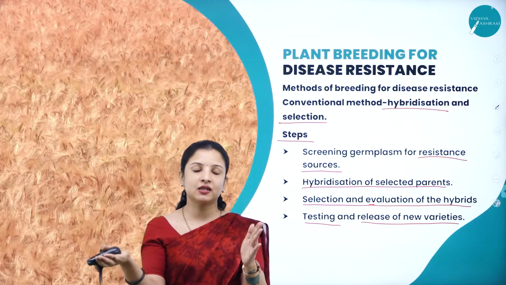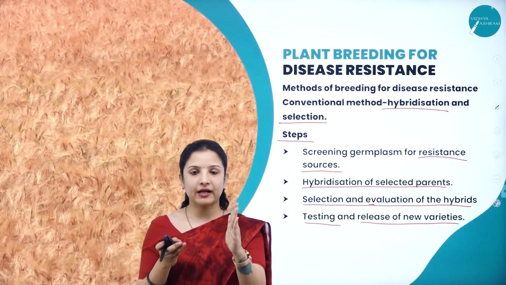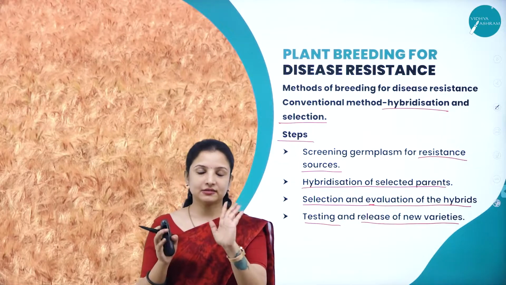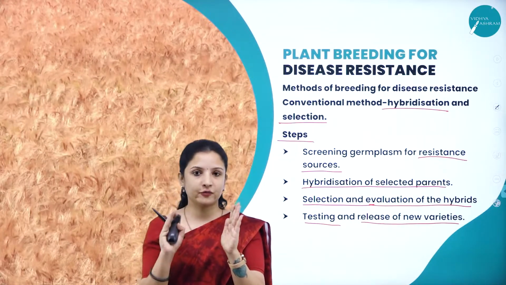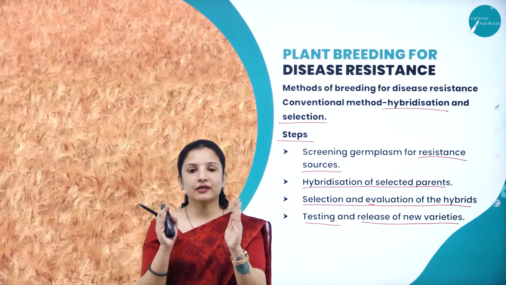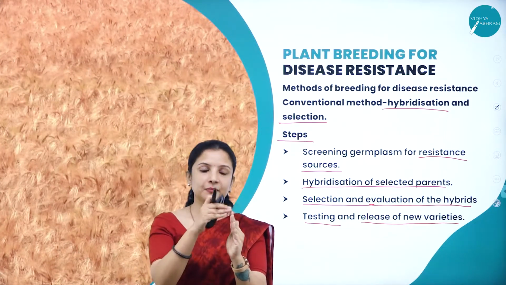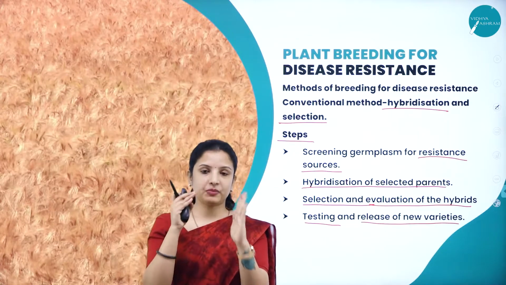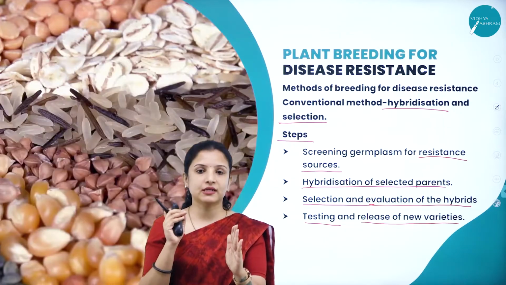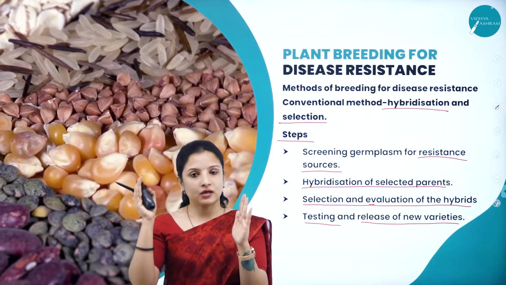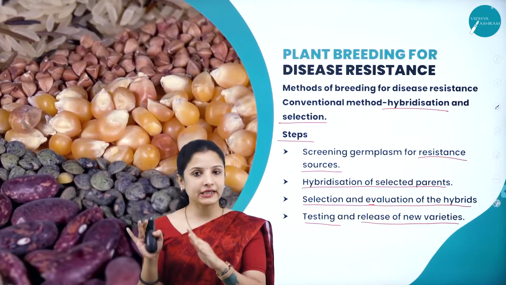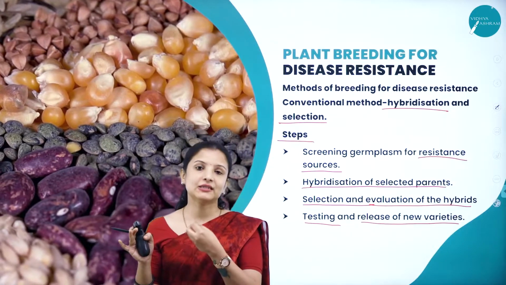So to that female plant which is high yielding, they need to incorporate the characters of this male plant which is disease resistant. So in the male plant they will keep the anthers as such, but in the female plant they will remove the anthers to prevent self-pollination. And after removing the anthers, from the male plant's anther, that is the plant which is high in disease resistance, they will take the pollen grains and dust them onto the other plant which is high yielding but not resistant to the disease, that is the female plant.